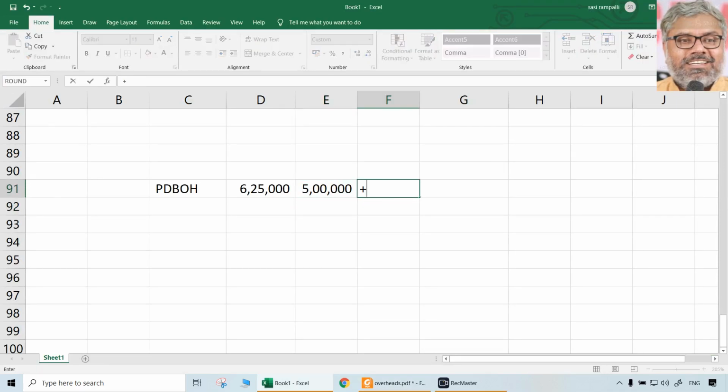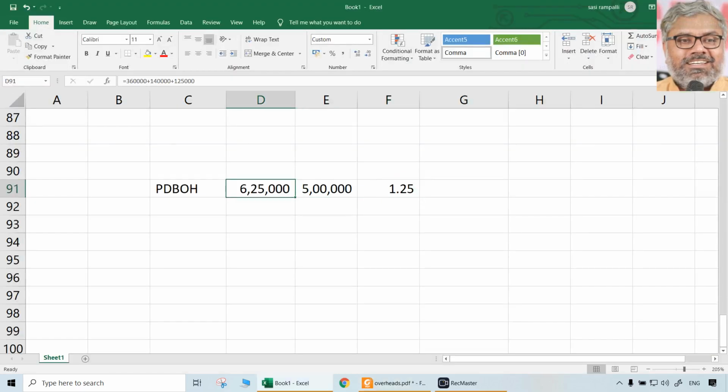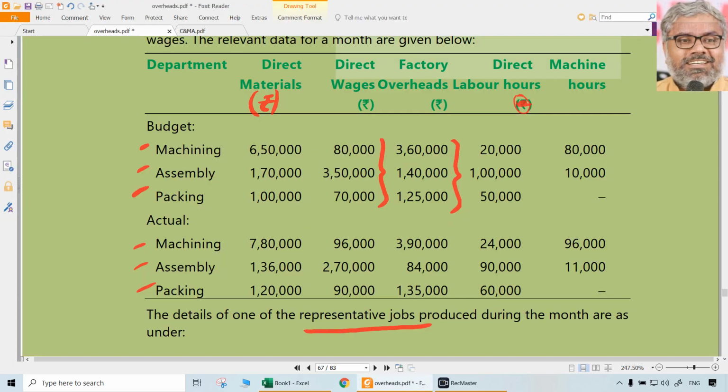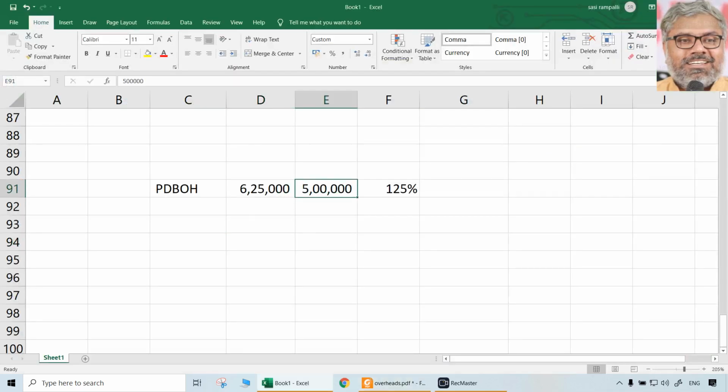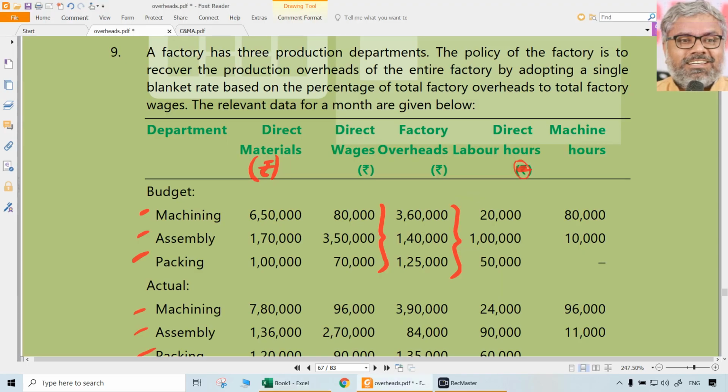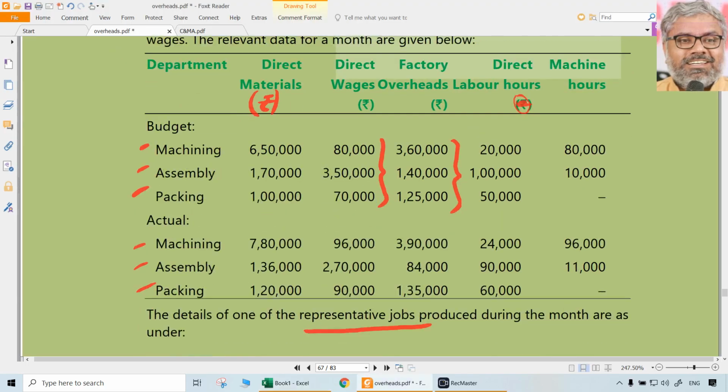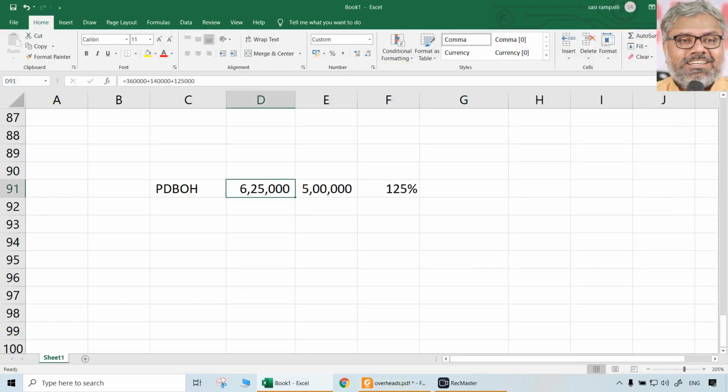So what is the blanket overhead rate we are talking about? 6.25 divided by 5 lakhs. Be clear, 1.25 is like a percentage, 125%. So simply, factory overheads are going to be recovered as 125% of direct wages. Direct wages are 5 lakhs and factory overheads are 6 lakhs 25,000 as budgeted. That means what is the existing policy of the factory? 125% of direct wages will be the factory overheads recovery rate. That is the first thing we have to find out.